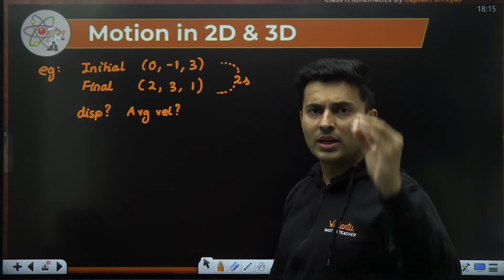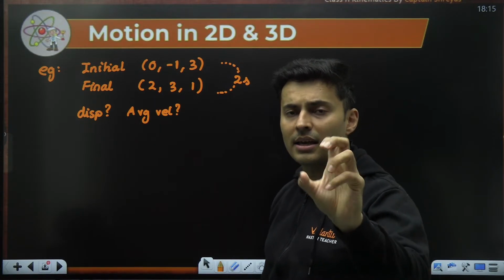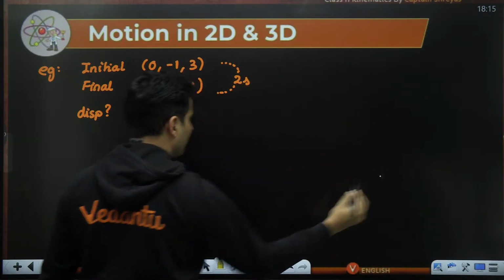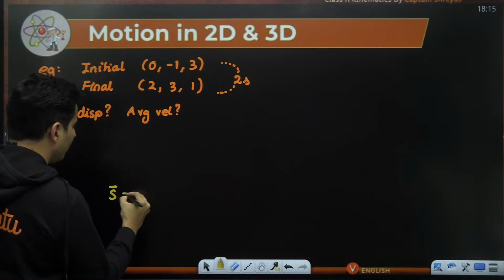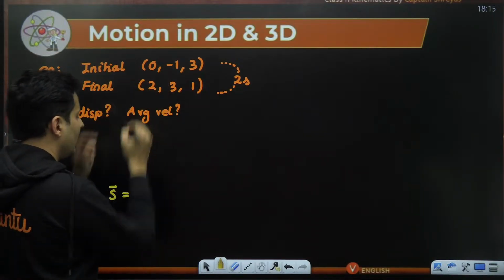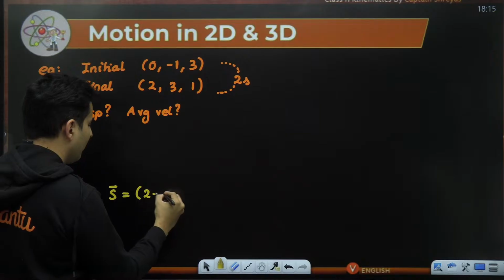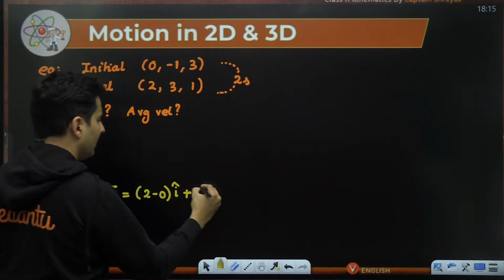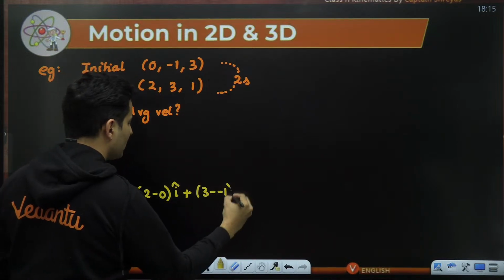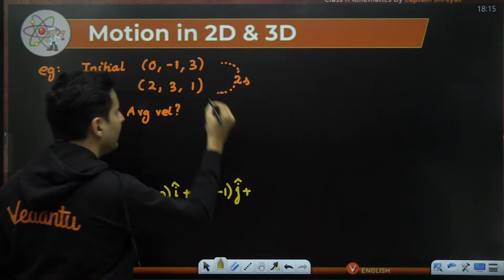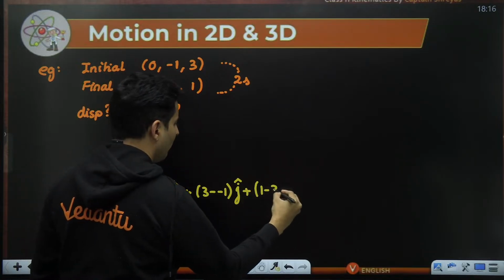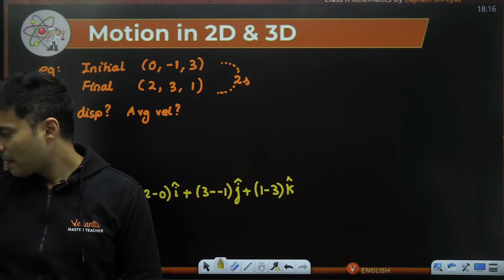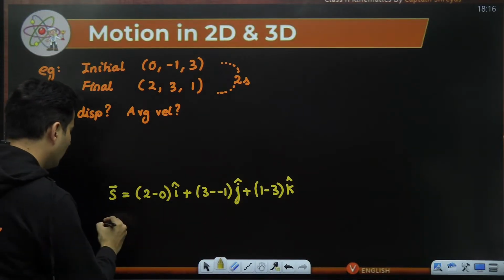So as soon as I know initial and final coordinates, I can immediately subtract them to get the displacement. In order to obtain the displacement, I have to take the final and subtract it with the initial. Final minus initial, each coordinate separately. This will be i cap. Here it will be 3 minus -1, but that will be j cap. And lastly, it will be nothing but 1 minus 3, and that would be k cap. Is that right? Everybody with me? Perfecto? Amazing. So what now?